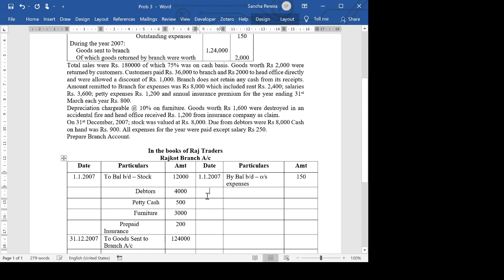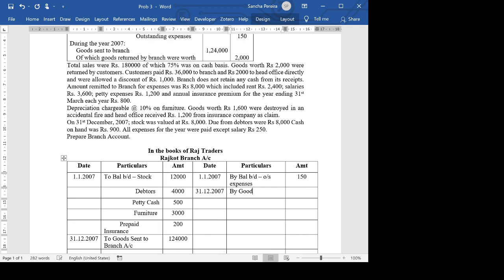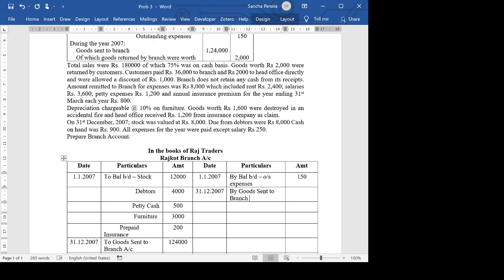So we have here on 31st December 2007, by goods sent to branch account. Please be careful. We don't write it as by goods sent to head office. I told you whether the head office is sending to branch or branch is sending to head office, it's put under the same account, which is goods sent to branch account. The fact that it's on the credit side, it's understood that the branch is returning the goods or sending goods back to the head office. 2,000. Next, total sales for rupees 1,80,000, of which 75% was on cash basis.